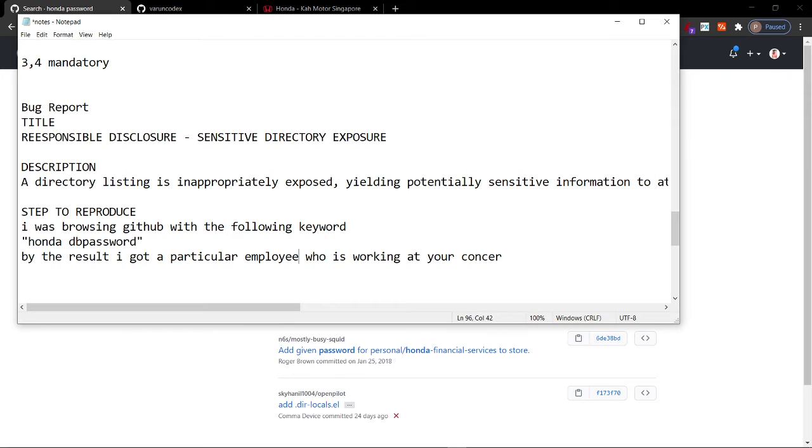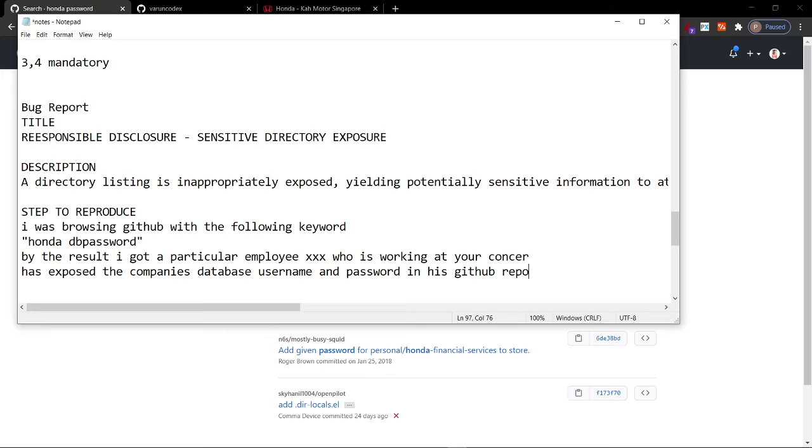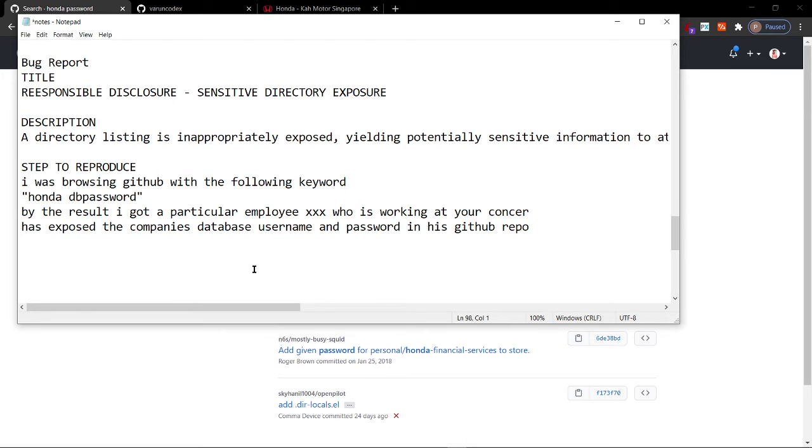Let us give the employee a name, Triplex. A particular employee whose name is Triplex, working under a concern, has exposed the company's database username and password in his GitHub repo. Okay, well, in the next line you can write more.